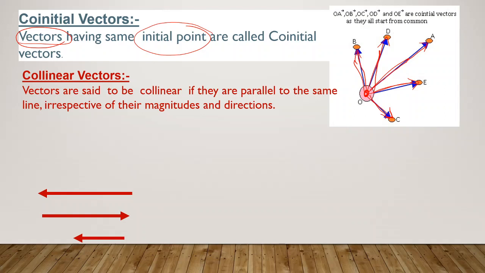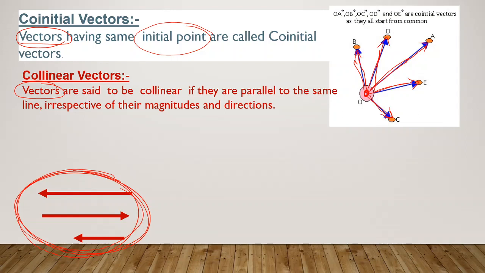What are collinear vectors? Again, I'm telling you, more than 2 vectors are there. I think by looking at this diagram you will be able to see what collinear vectors are. Anyway, let me explain. Collinear vectors are vectors, more than 2, which are parallel to each other. Let it be 2 vectors or 3 vectors or more.